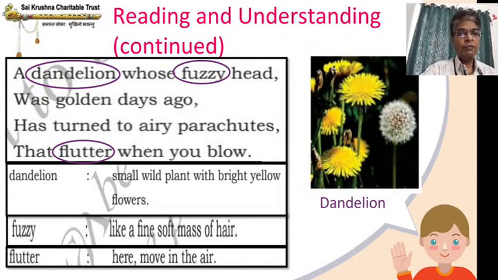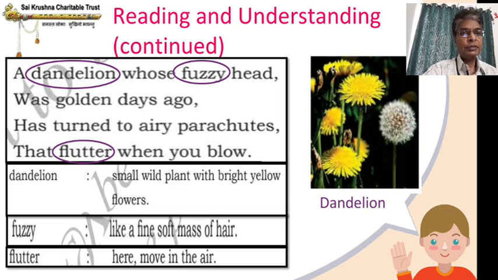Okay. Now what the poet says: if you have keen eyes and sharp ears, you can watch a dandelion with a fuzzy head. It will look like hair only, or it was like golden. A few days back, it looked like just a golden bulb, but suddenly it has turned into something like an airy parachute. You know parachutes, no? So like a parachute, it will be there, and if you just blow air on it, it will start fluttering.